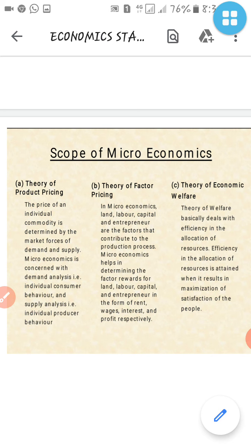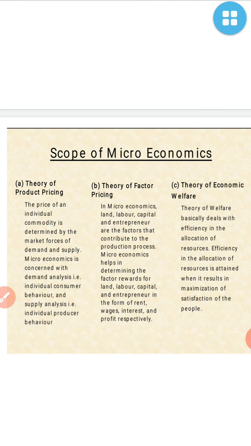C is the theory of economic welfare. The theory of economic welfare basically deals with efficiency in the allocation of resources. Efficiency in the allocation of resources is attained when it results in maximization of satisfaction of the people.